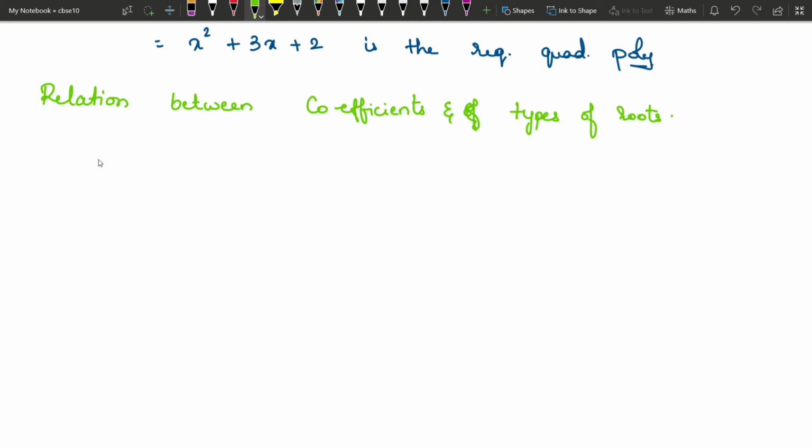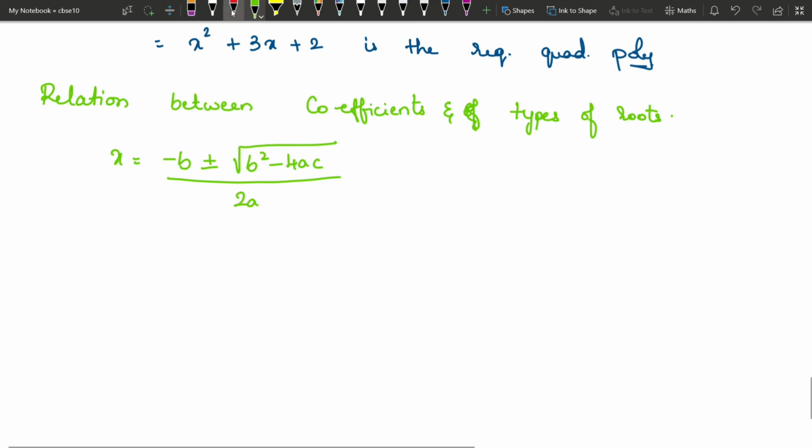So what is the formula for finding the roots of a quadratic equation? We have minus b plus or minus root of b square minus 4ac divided by 2a. Here we call this b square minus 4ac the discriminant.